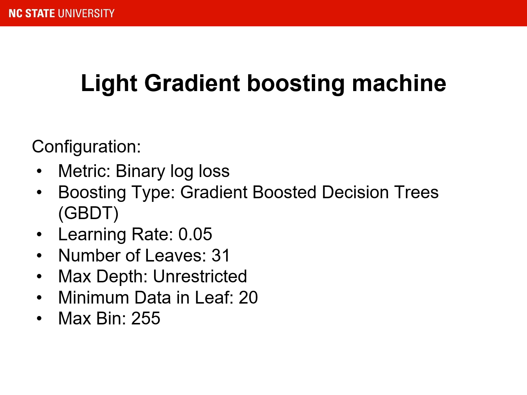We haven't set the max depth, so this would allow the tree to grow as deep as necessary. Then we have set the minimum data in leaf to 20, which ensures that a sufficient number of samples in each leaf to prevent the overfitting. And we've set the max bin to 255, which is the maximum number of bins used for binning continuous features.